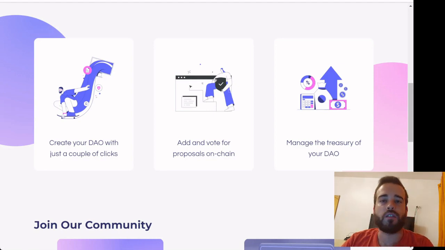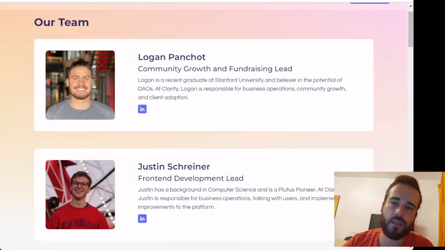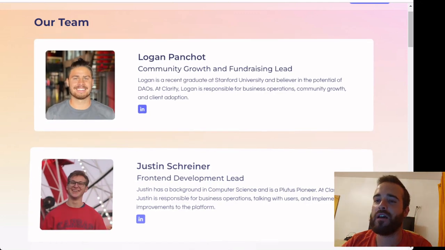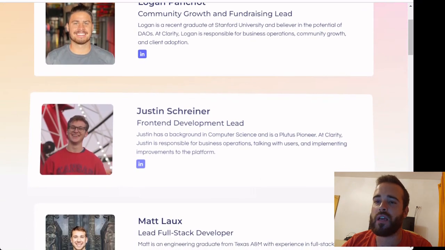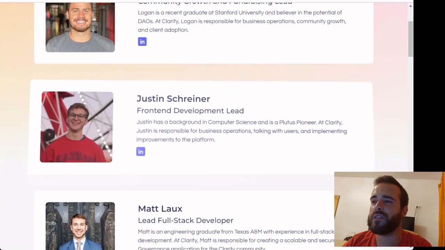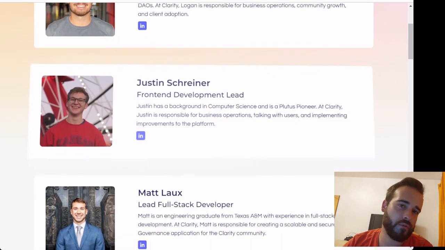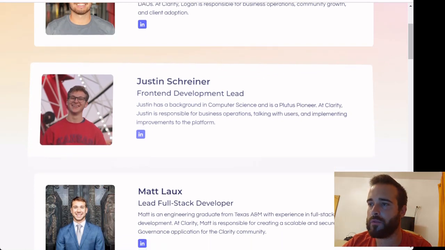So what is the team behind the Clarity DAO? Teams are very important in every project, as you've probably heard me tell you a million times, and the Clarity DAO relies on a significant team, with the founders having some experience in business and technology, but they are still very young and recent entrepreneurs.